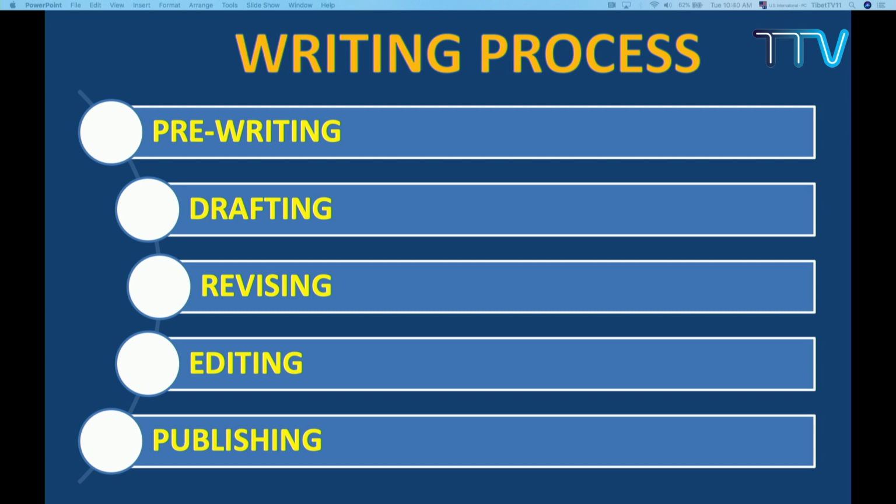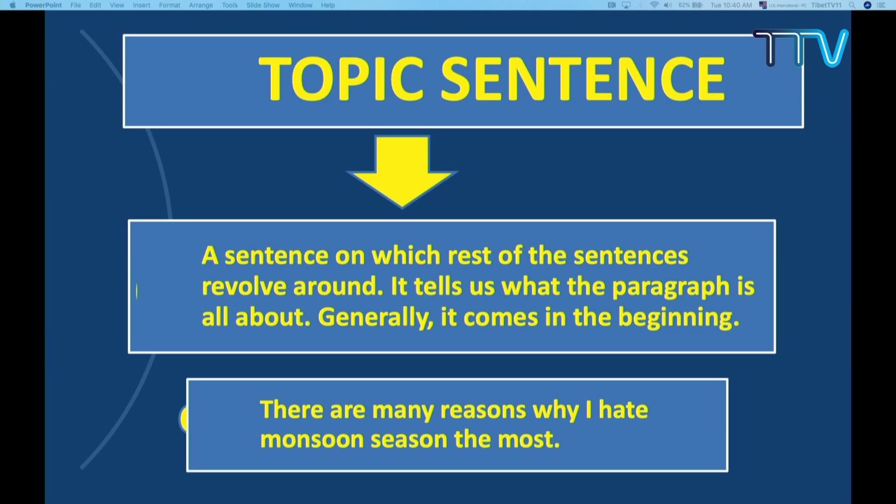Now let us go through these 3 components. The first one is the topic sentence, the second one is supporting details, and the third one is the concluding sentence. Let us do this one by one. The first one is the topic sentence. I want you to read what is on the slide.